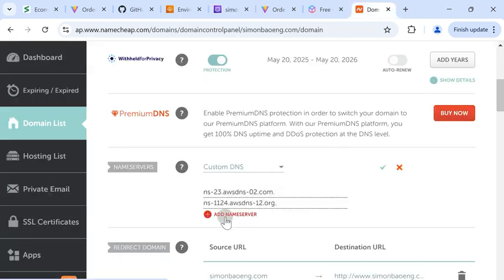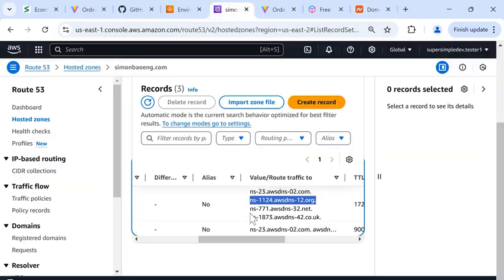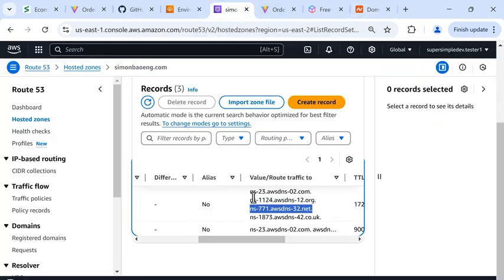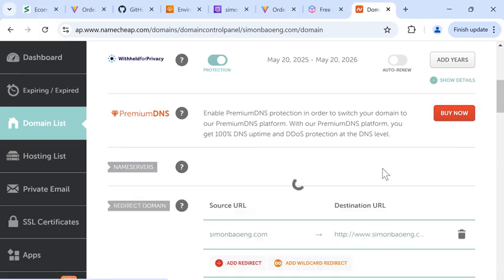If we need to, we can add 2 more name servers. In here, we'll select this and copy. And here, we'll paste. And we'll select the last one, copy, and here, paste, and then save.